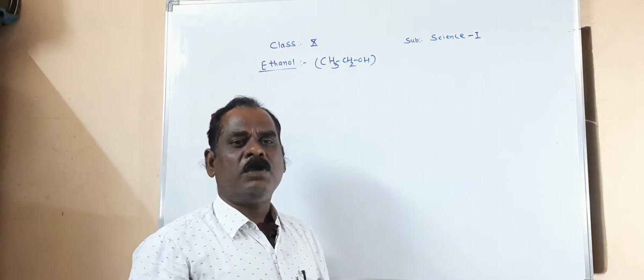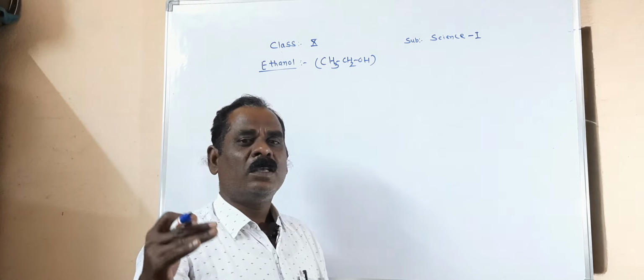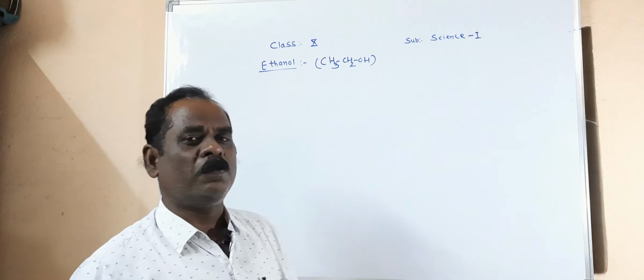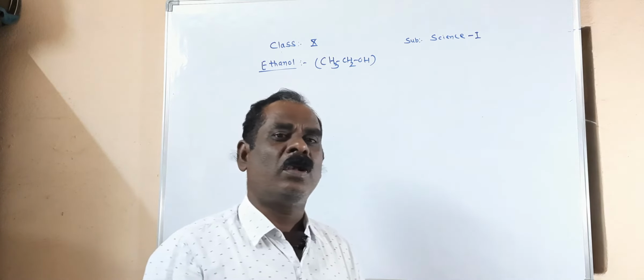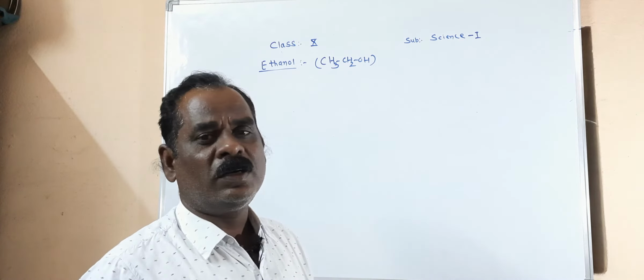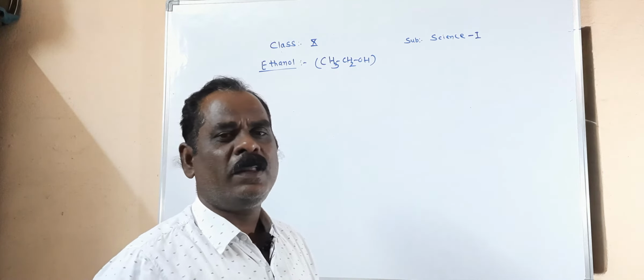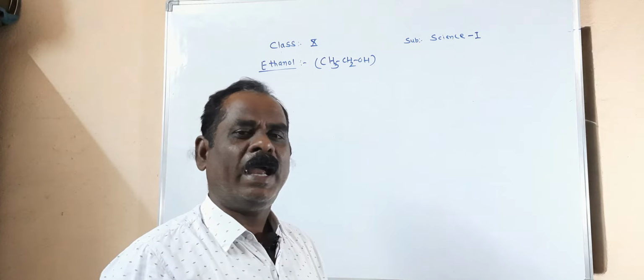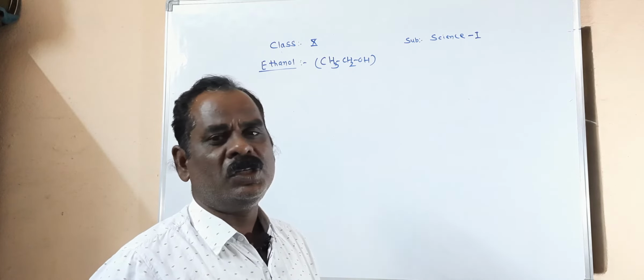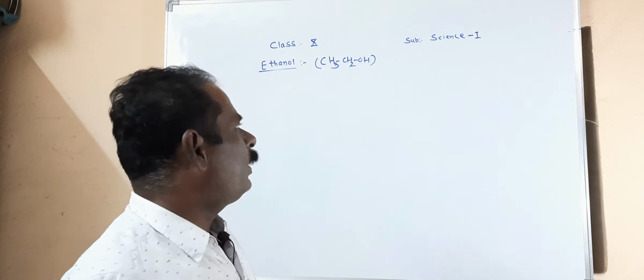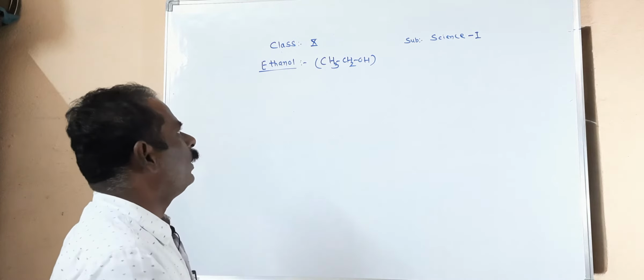Therefore, methanol is mixed with ethanol. Such a mixture of ethanol and methanol is called denatured spirit. What is denatured spirit? The mixture of methanol and ethanol is called denatured spirit. The next point is the physical properties of ethanol.